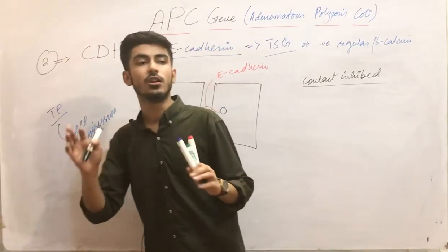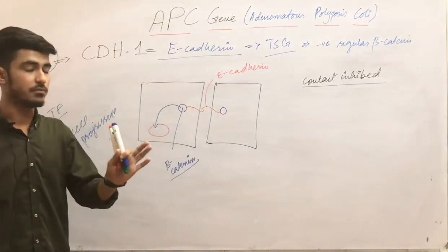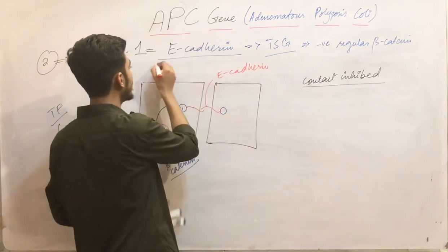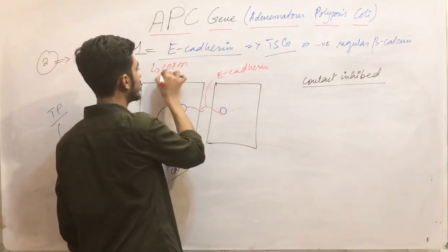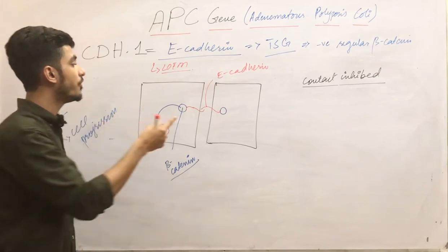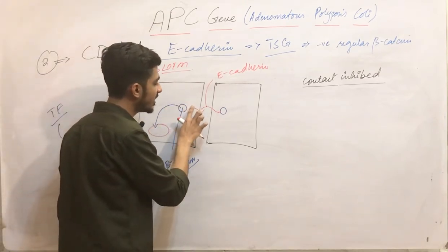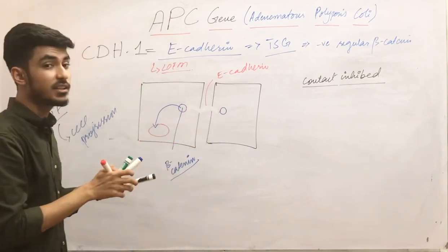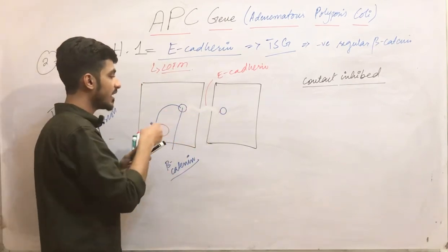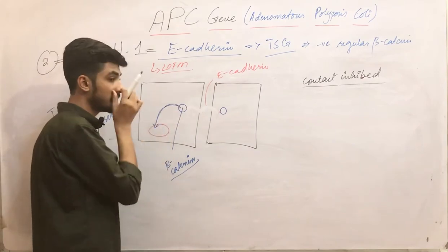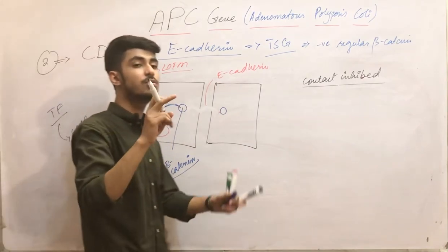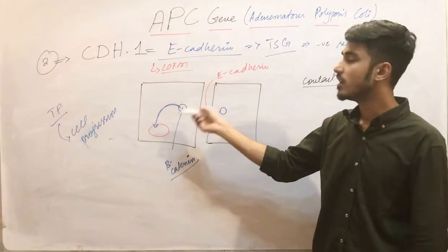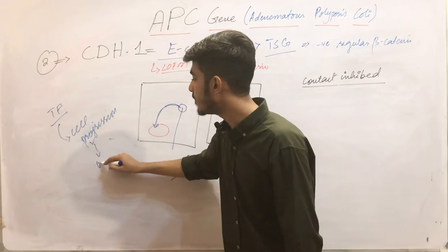Clear up till now? Now, this is the normal pathway. Now, if there is a mutation in E-cadherin, meaning a loss of function mutation in the E-cadherin, obviously you can say simply the E-cadherin is lost. Now, when this E-cadherin is lost, the beta catenin gets free. When it gets free, once again it will be moving into the nucleus, and now there is no one to stop this beta catenin. So obviously the cell cycle will progress and it will over proliferate.